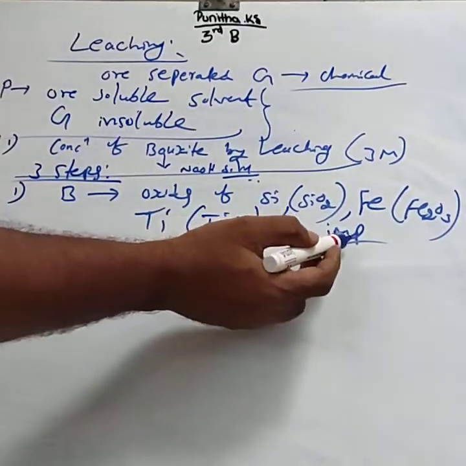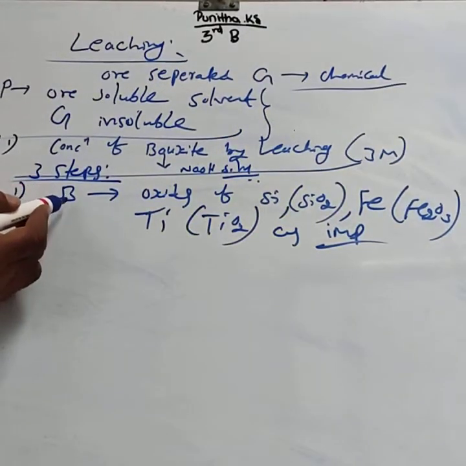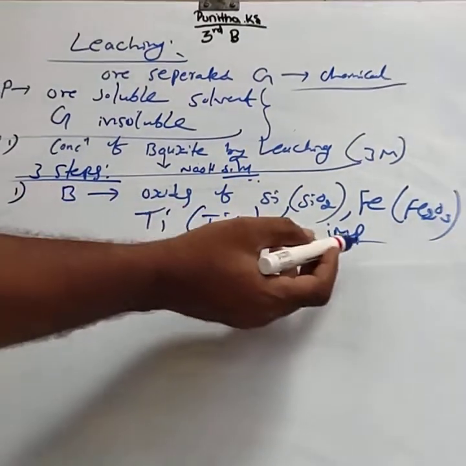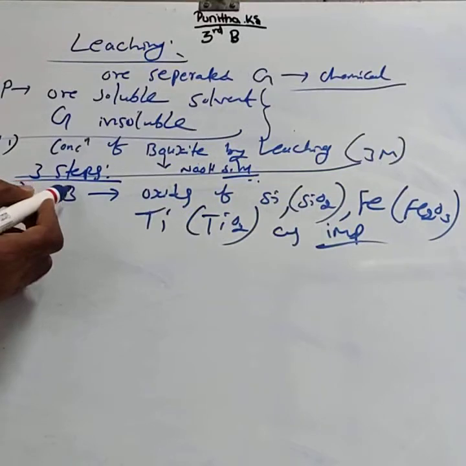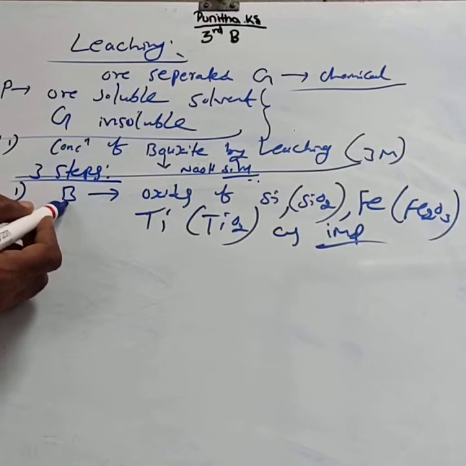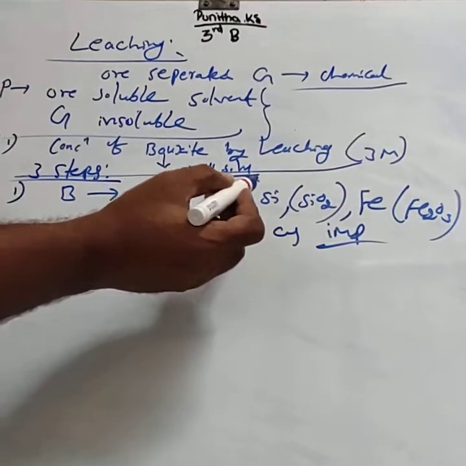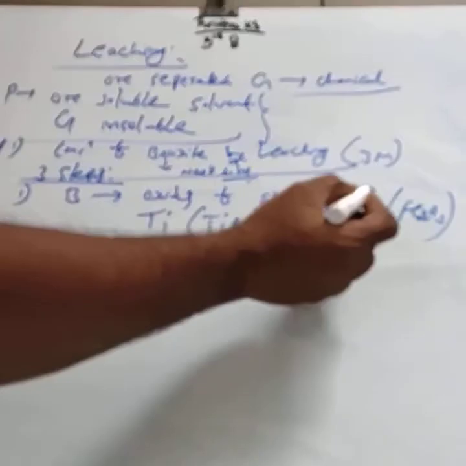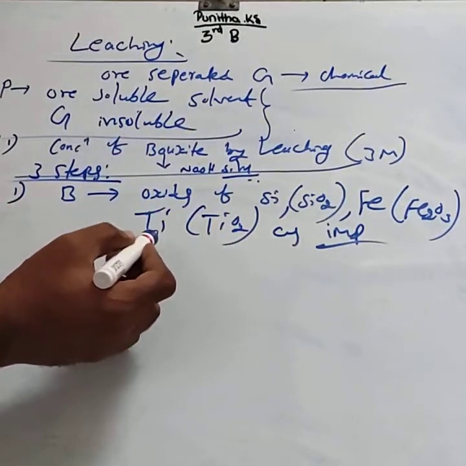These are the impurities associated with the bauxite ore: oxides of silicon, iron, and titanium.